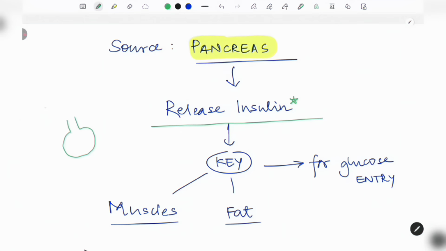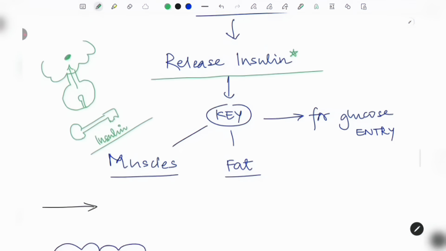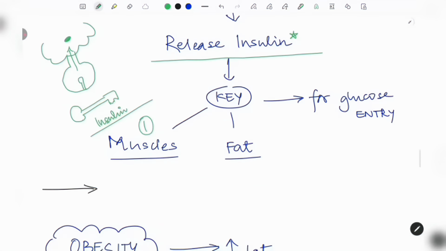Suppose this is the lock, and this is one cell. You want to open it so that you can enter inside. And the key you need is insulin. Don't forget. So basically it is a key for which organs? One is muscle, the second one is fat.